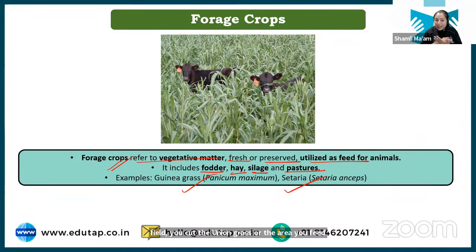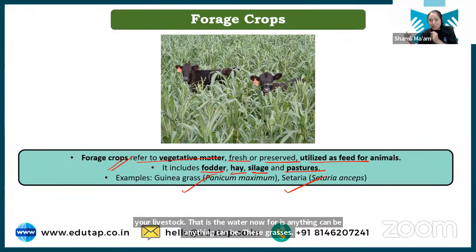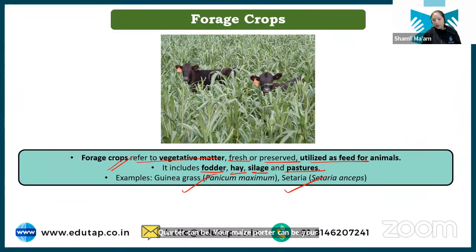Now fodder can be anything. Fodder can be these grasses, your maize, your rice straw, wheat straw, anything is your fodder. That can be used for feeding the livestock. They are fodder. Now what is hay and silage here?